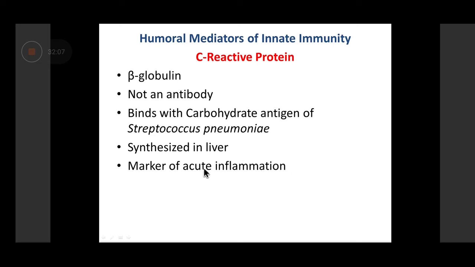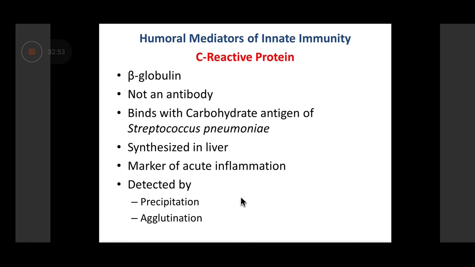It is synthesized in the liver, and in case of any acute inflammation, the levels of CRP rise. There are various assays for detection of CRP, like latex agglutination, which is one of the commonly done tests for identification of CRP. So it's a beta globulin, not an antibody. C stands for the carbohydrate antigen of Streptococcus pneumoniae. It is mainly synthesized in the liver, and it is one of the acute phase reactants. Acute phase reactant means the levels of certain chemicals which immediately rise due to acute inflammation. It is detected by various assays like precipitation and agglutination, mainly the latex agglutination test, where you not only detect but also quantify CRP levels.